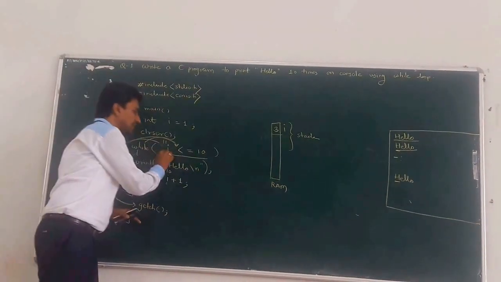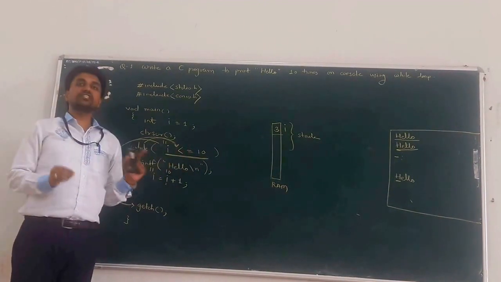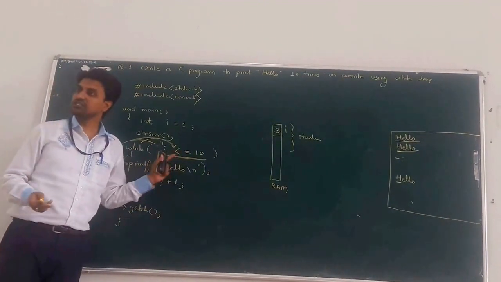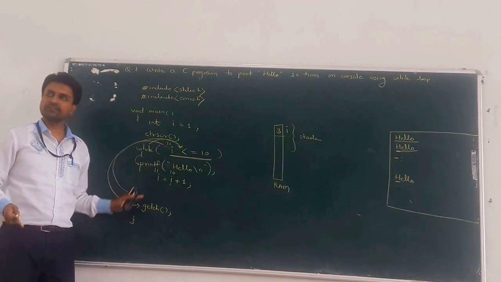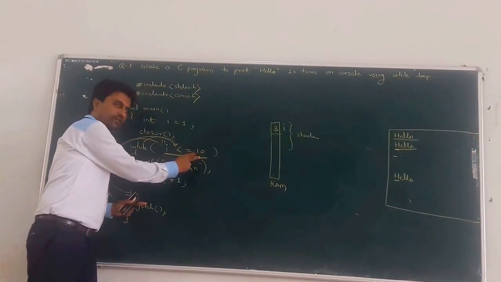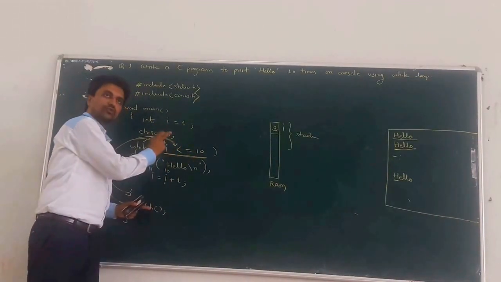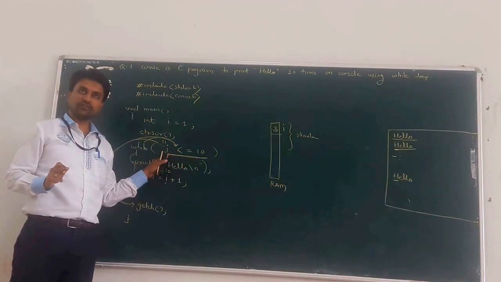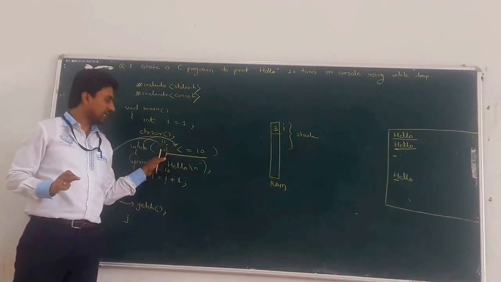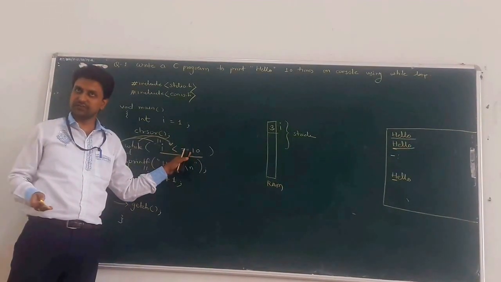You can write the condition, and when that condition is terminated, that code is also written inside the body of the while loop. What is the condition? I less than or equal to 10. The current value of I is 1. So this condition is true till the value of I is 10. If the value of I is 10, 10 less than or equal to 10, yes, the condition is true because there is an equal to sign.